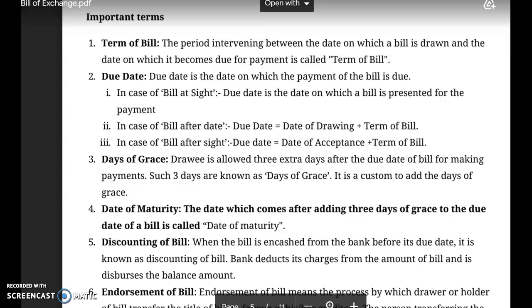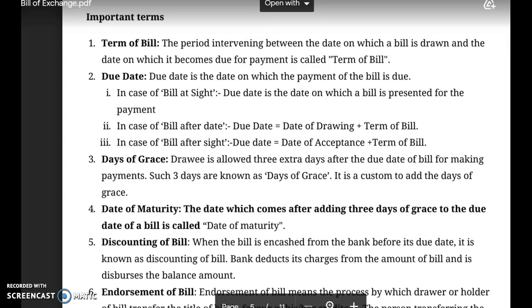For example, a bill has been drawn on, say, 1st November for 3 months. So due date will become 1st February. Then automatically 3 days of grace will be added to this. So that amounts to 4th February. So days of grace as per the Negotiable Instruments Act will be added to the date of payment. Date of maturity means the date which comes after adding 3 days of grace to the due date of the bill. Due date, जिस date को bill due होगा.